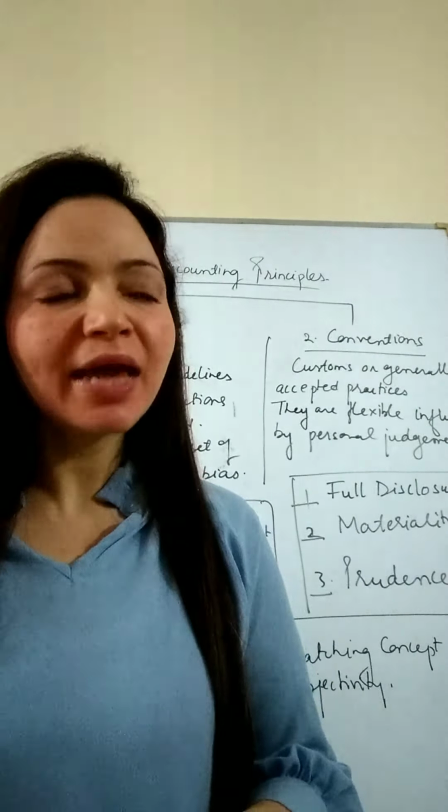Now moving on to today's topic, that is, into how many categories we divide the accounting principles. We have two broad categories in which accounting principles are to be divided. One is concepts or assumptions, and the second is conventions. So accounting principles are broadly classified into two: accounting concepts or assumptions, and conventions.